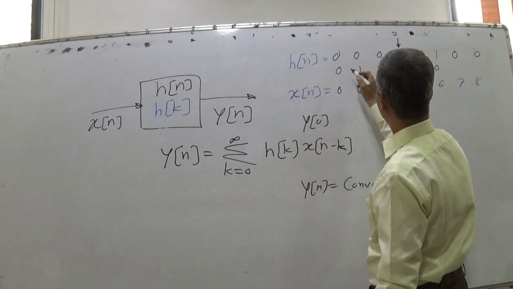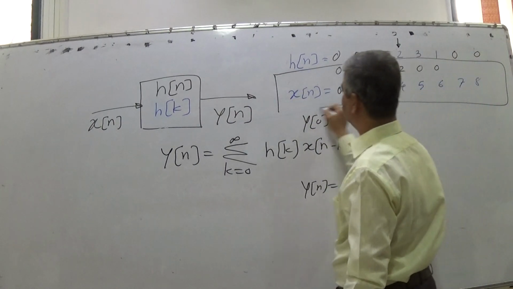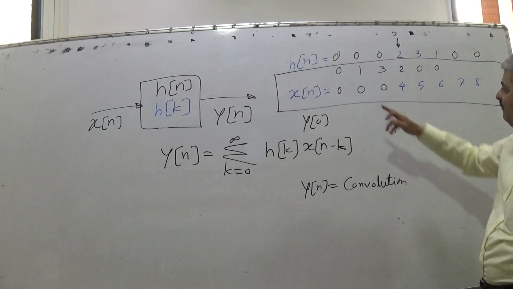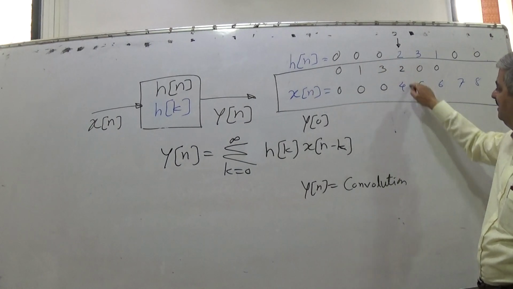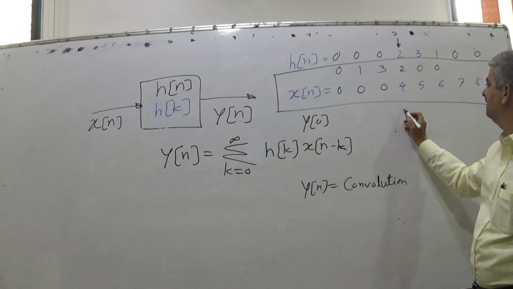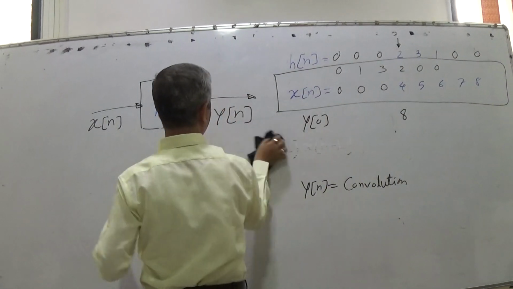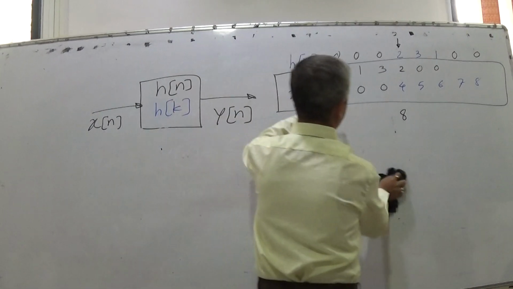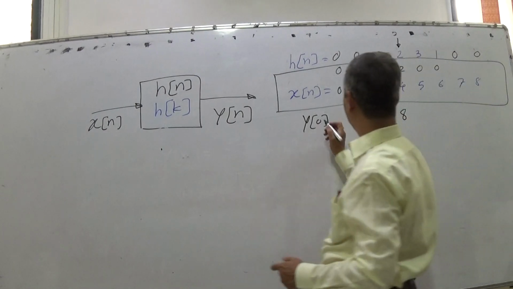We perform sample to sample multiplication of xn and the flipped sequence hn. So only one point is there, that is 8. y0 is 8. Why? Because at other points, one of them is 0, either xn is 0 or flipped hn is 0. So y0 is 8. Then what do we do?